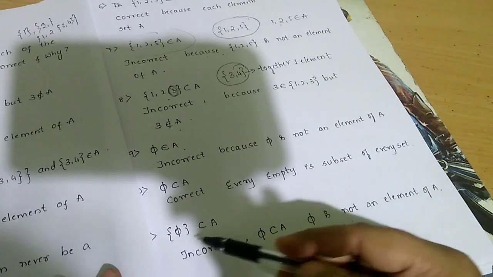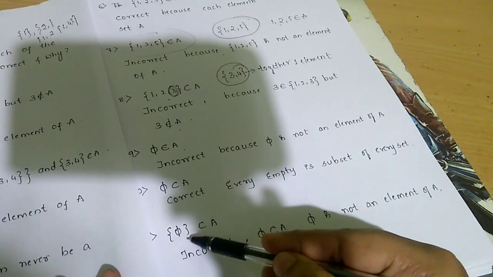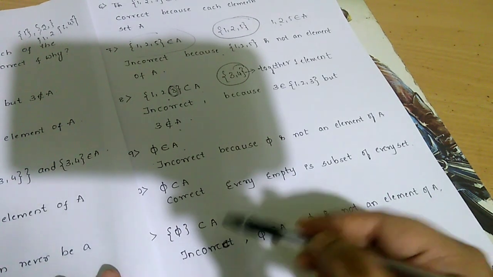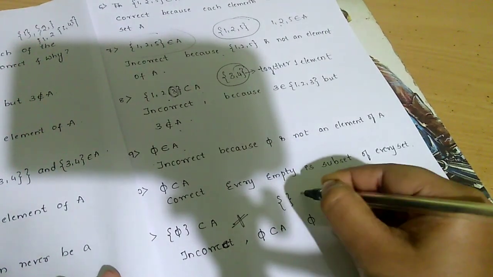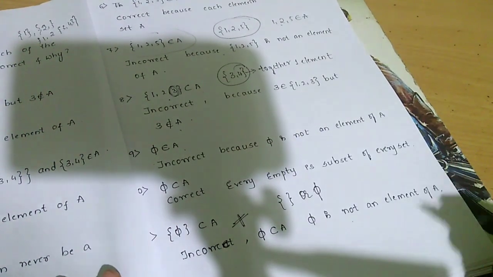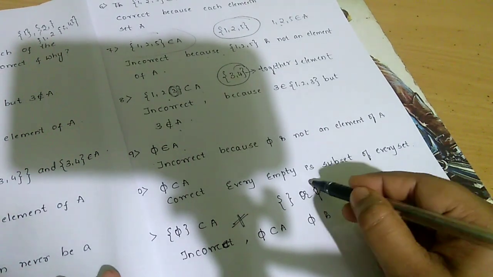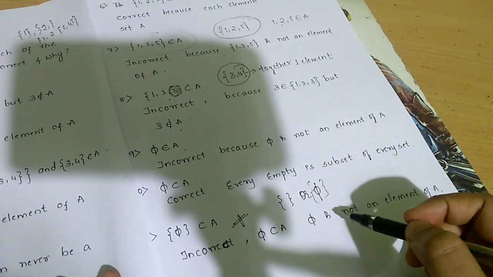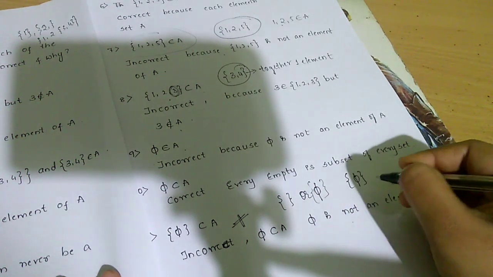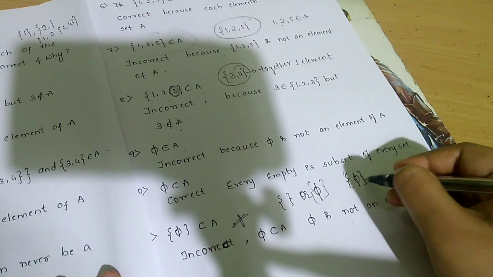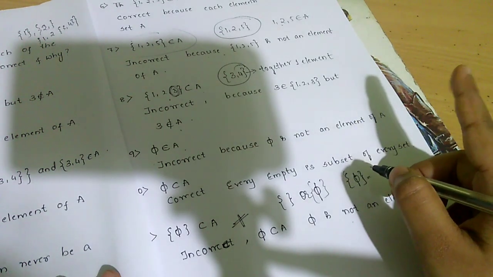Next, last statement. In the bracket, they have written {5} is a subset of A. Again, this is false. You have to write either empty brackets or the null symbol. Do not write null set in this form. This is the wrong way of representing it. If you write 5 inside the bracket, again it becomes one element there.